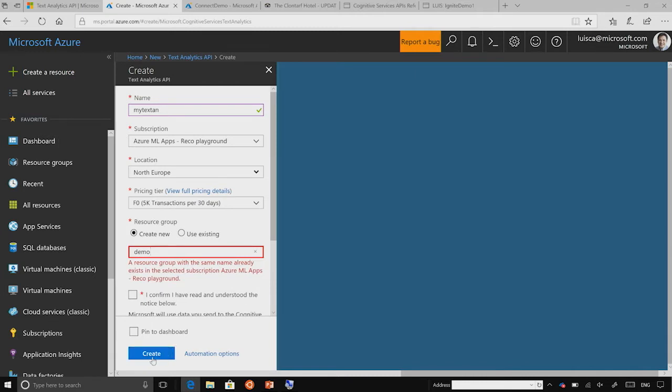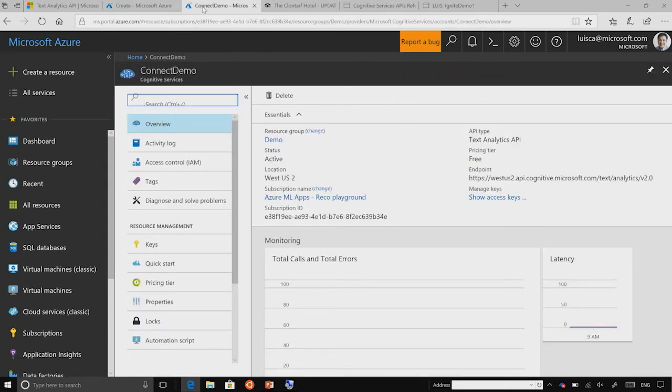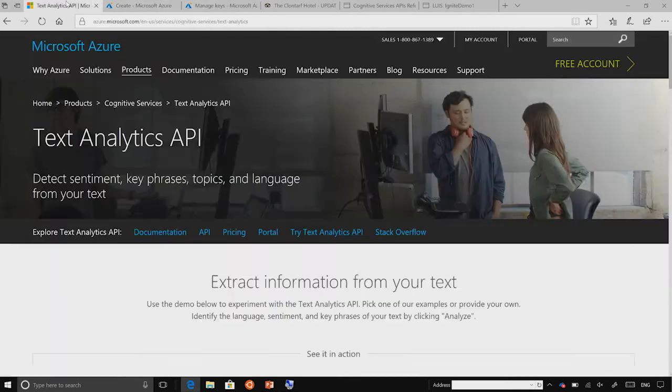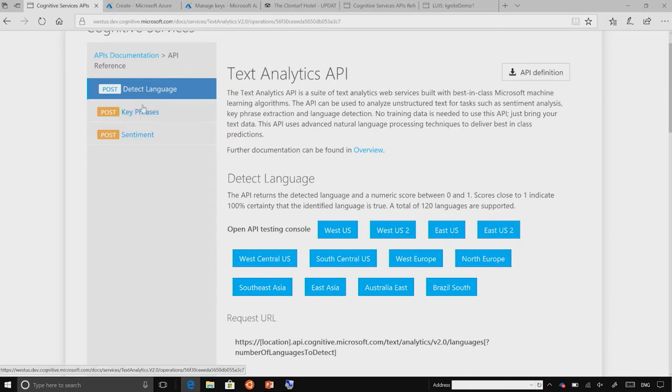And I'm not gonna create it right now because of time. I had already done that before, and you can see that I had here a subscription already. The important part of the subscription is that it will generate a key for you that you will need in order to consume the API. So I'm just gonna copy that key right now, and if we go back to our homepage here, I can actually click on API, and that will show us this very nice portal that identifies the different capabilities of the API.